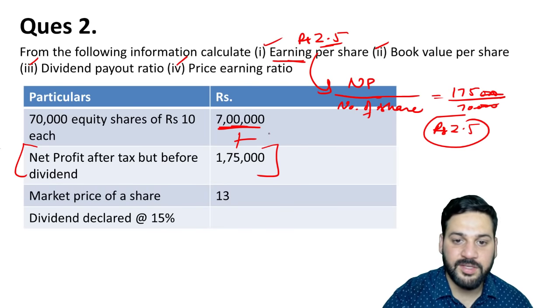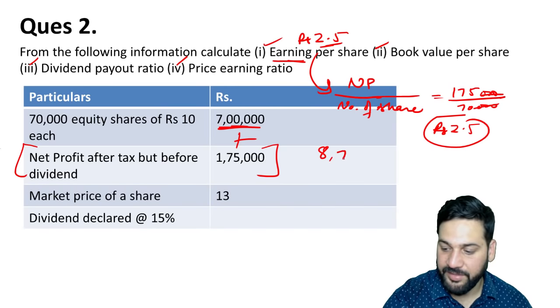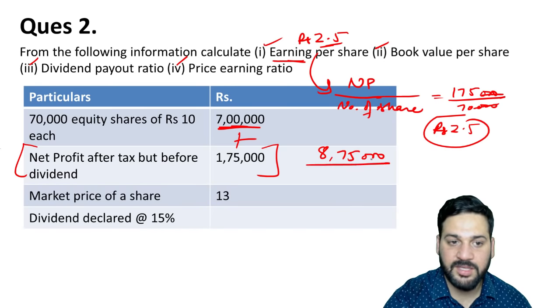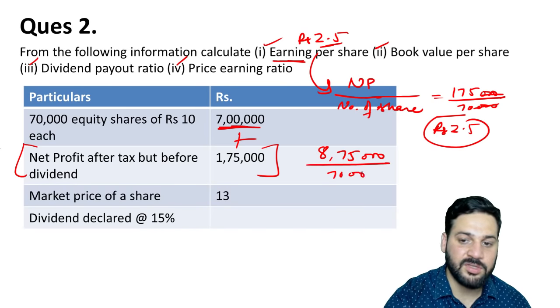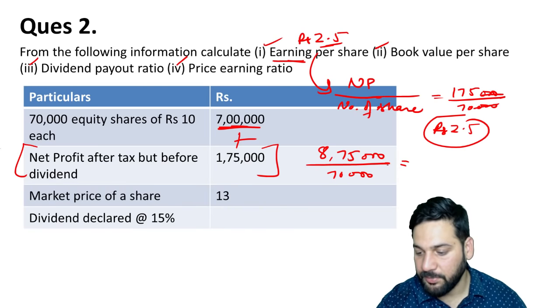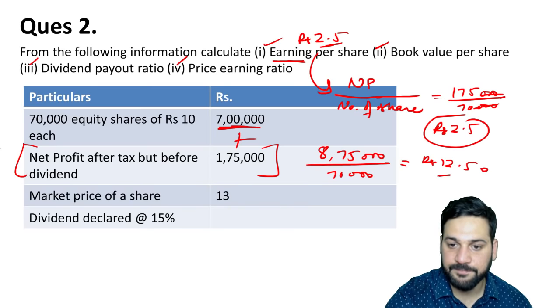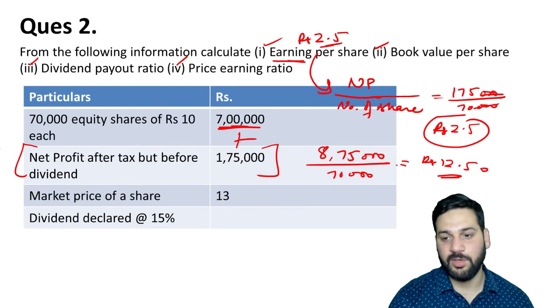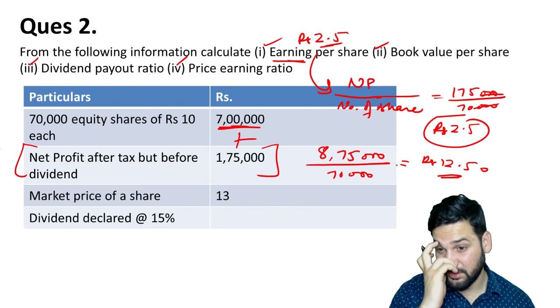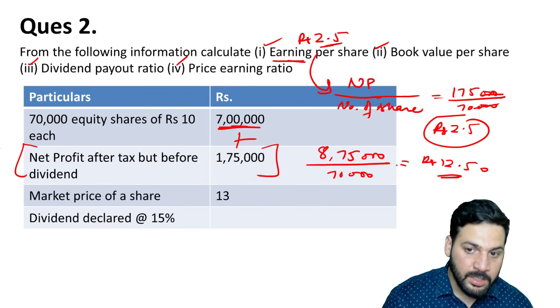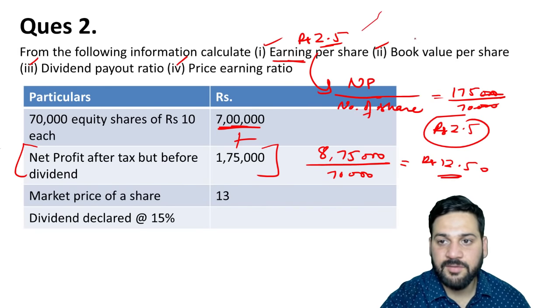So the book value is 8,75,000 rupees divided by the number of equity shares, that is 70,000. So all in all it becomes rupees 12.50. So second वाले का rupees 12.50.